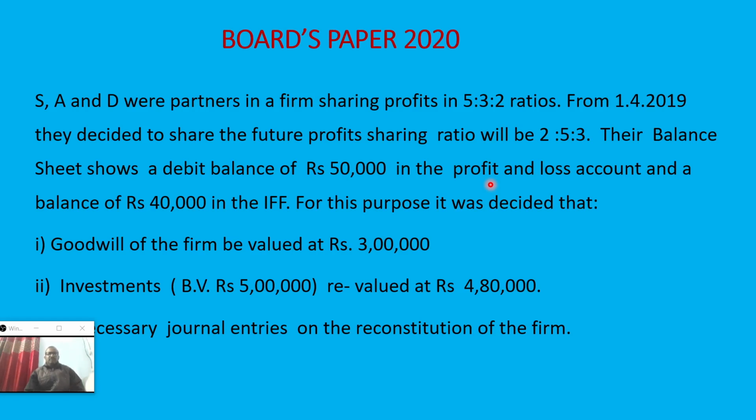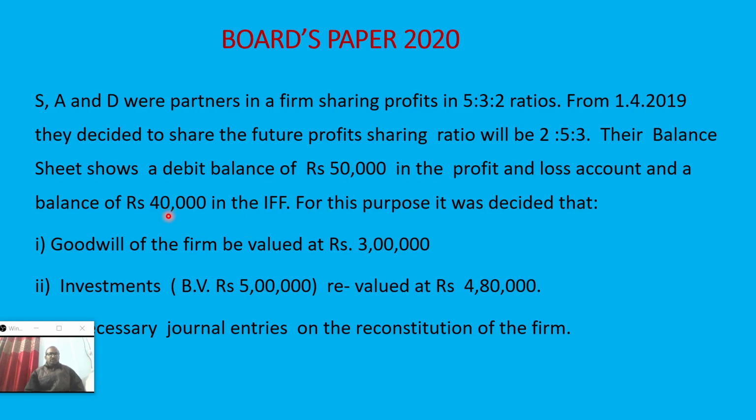And for profit, the simple way is undistributed profit account debit to old partners' capital accounts under the old ratio. When it is a loss, it will be just the reverse entry. So there is one loss in their old balance sheet at the time of change of profit sharing ratio. Now one more balance is shown, that is IFF, the full form is investment fluctuation fund, that is 40,000.